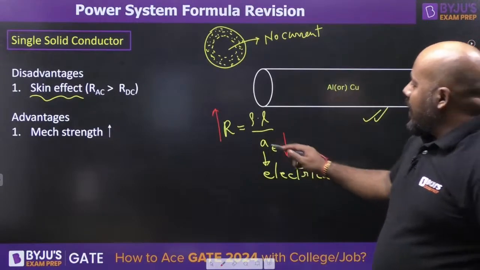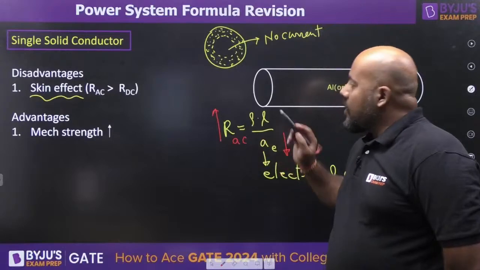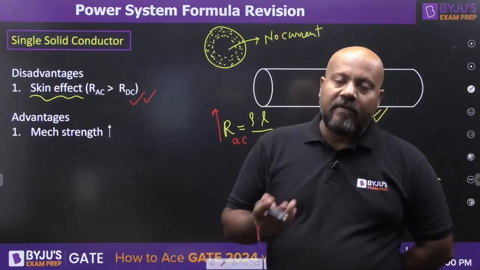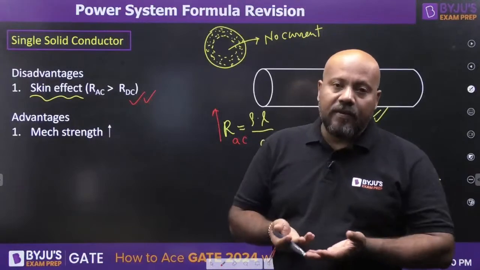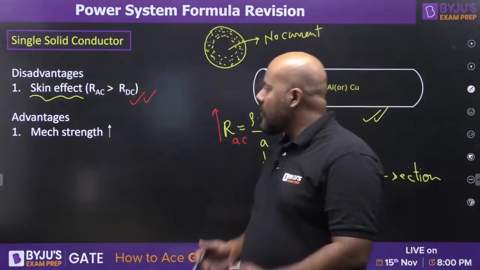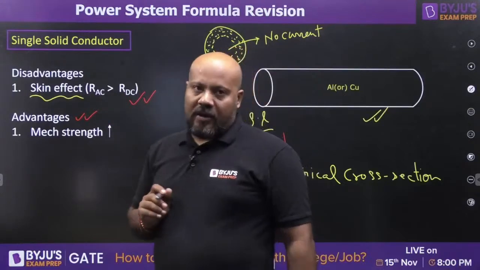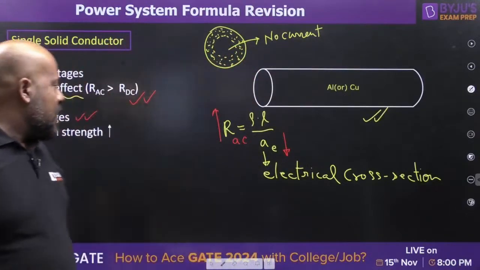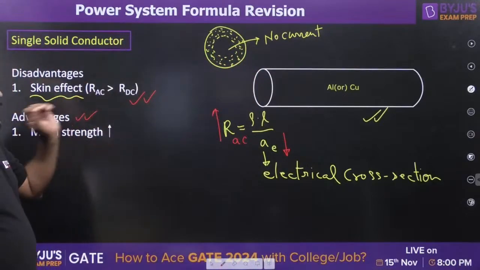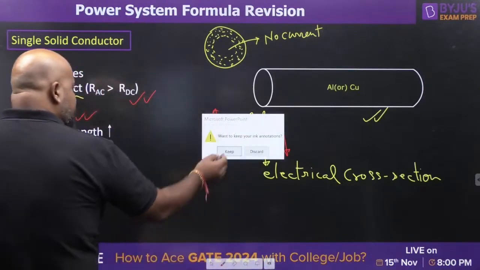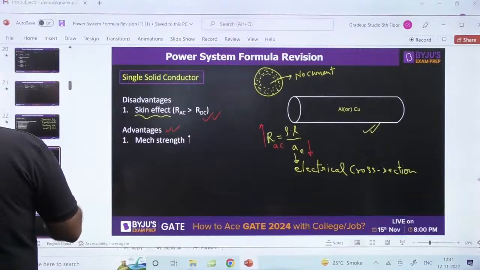So, the AC resistance is going to be increased. That is why we are saying AC resistance becomes more than the DC resistance because of the skin effect. So, there are more losses. Yes or no? There are more losses, more voltage drop. There are some advantages also if you have a single solid conductor. The advantage is that the mechanical strength is going to be very high. So, what is the impact of mechanical strength? Let me just give you some idea. What is the impact of mechanical strength?